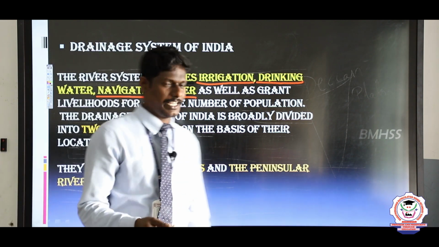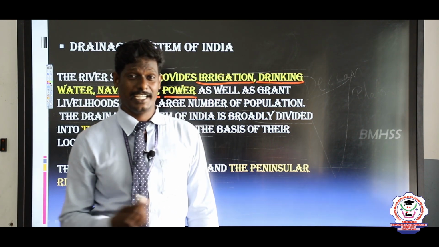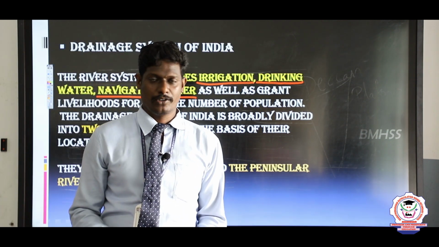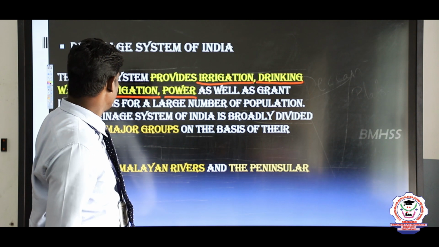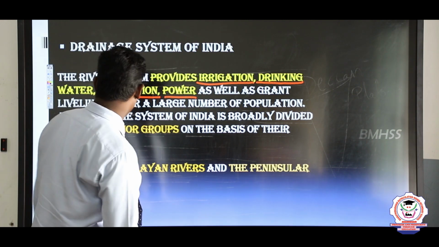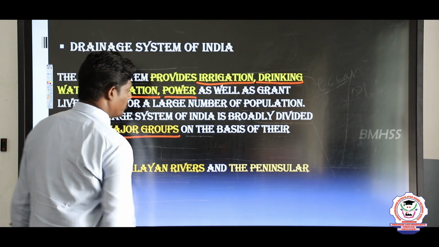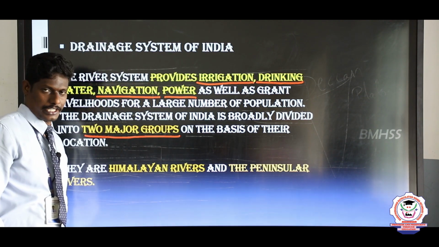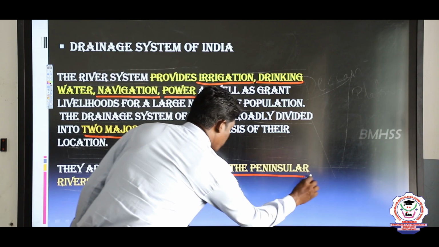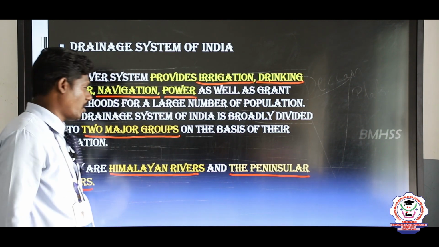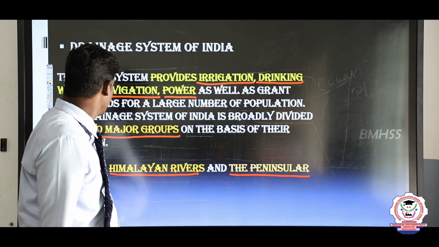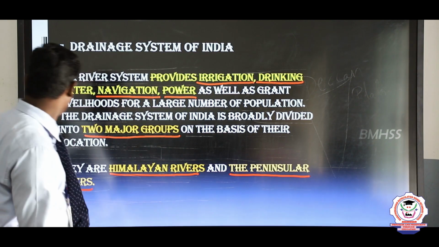as well as granting livelihood to a large number of the population. India is very familiar for its population; we are second in the world. So this huge population depends totally on water, the drainage system of India. The drainage system of India is broadly divided into two major groups based on location. First one, Himalayan rivers, and then peninsular rivers.